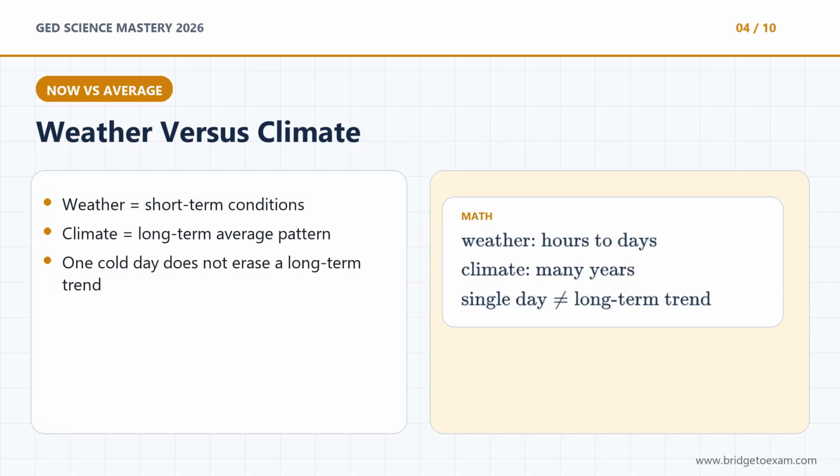This is one of the easiest GED traps to beat. Weather is what is happening over a short time: today's rain, this week's heat wave, tomorrow's wind. Climate is the long-term average pattern in a region, usually measured over many years. A cold day does not disprove a warming climate because one day is weather. A 30-year pattern is climate. So when you read a claim, ask whether the evidence is short-term weather or long-term climate.